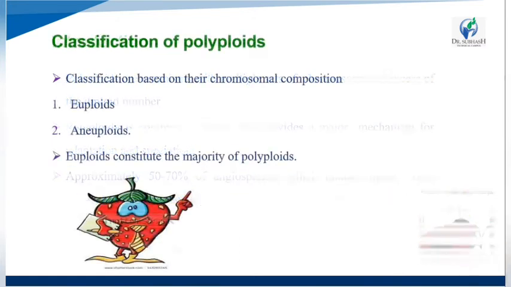Okay, so now we start the classification of polyploids. There are mainly two classifications based on chromosomal composition. The first one is euploids, and the second one is aneuploids. So first, euploids. Euploids make up the majority of polyploids.